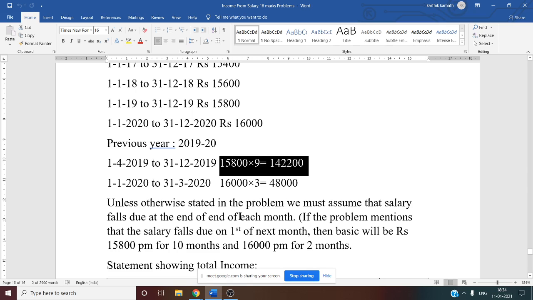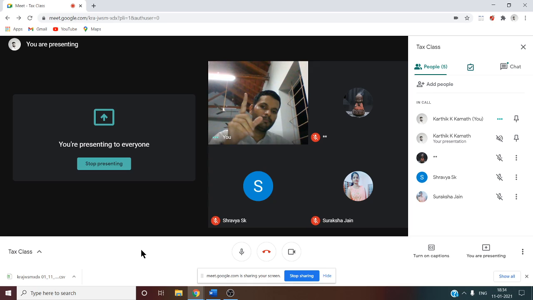Like that we are going to do. So December month salary we are receiving in the month of January. So here March salary is included in the financial year. That is why first 10 we have to do. For 2019, 10 months it will become: March salary, April, May, June, July, August, September, October, November, December. 10 months salary it will become.